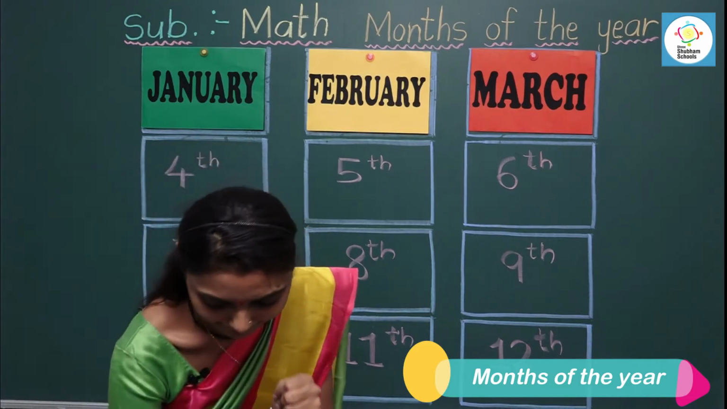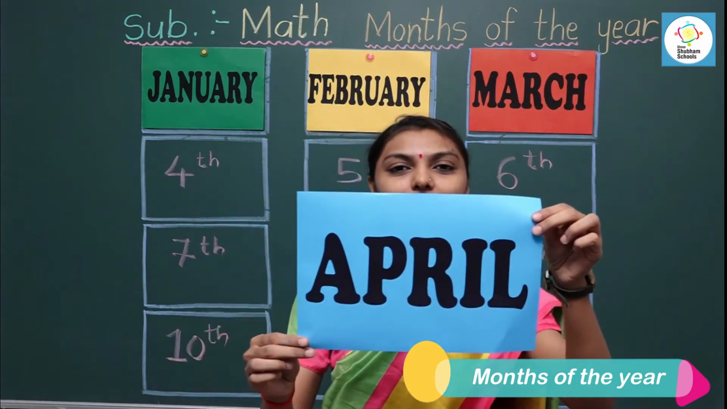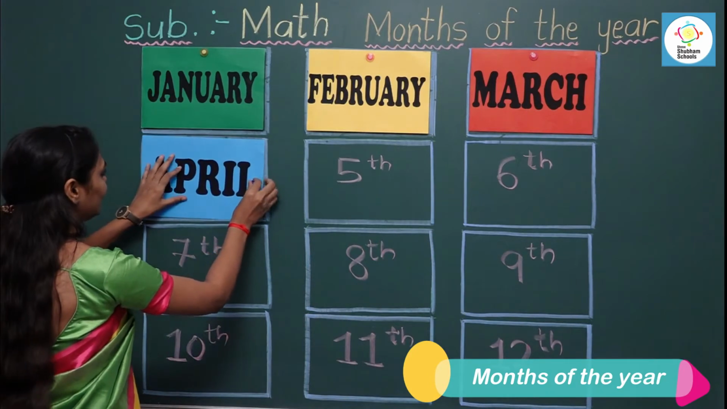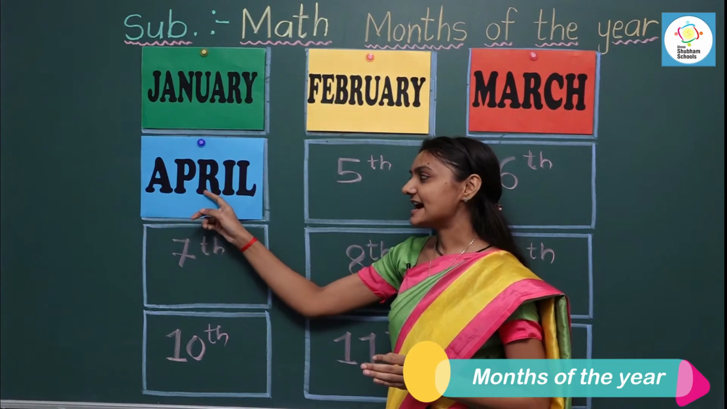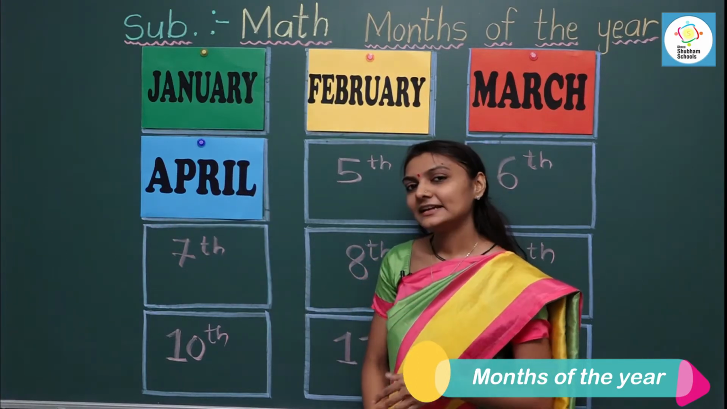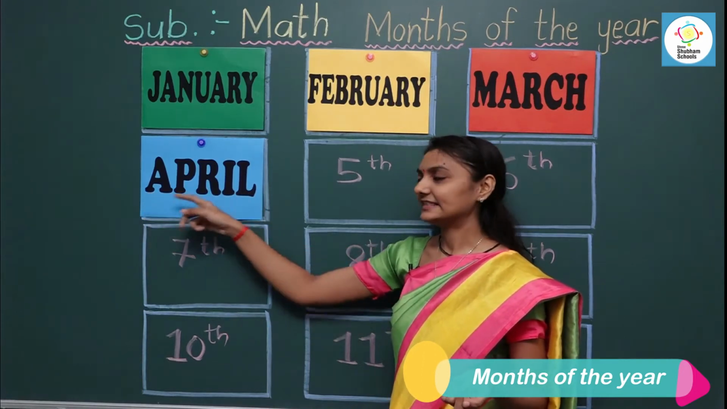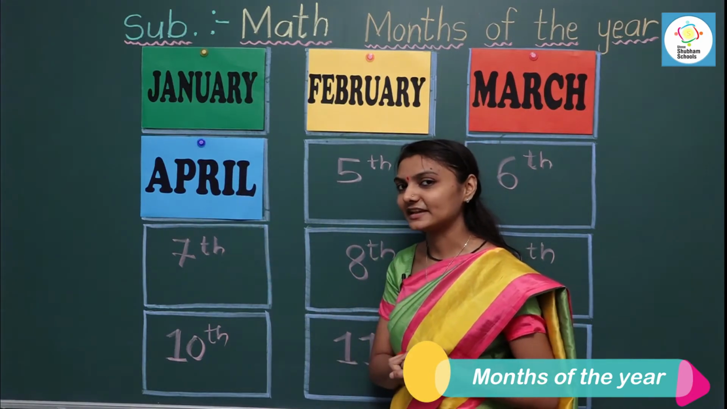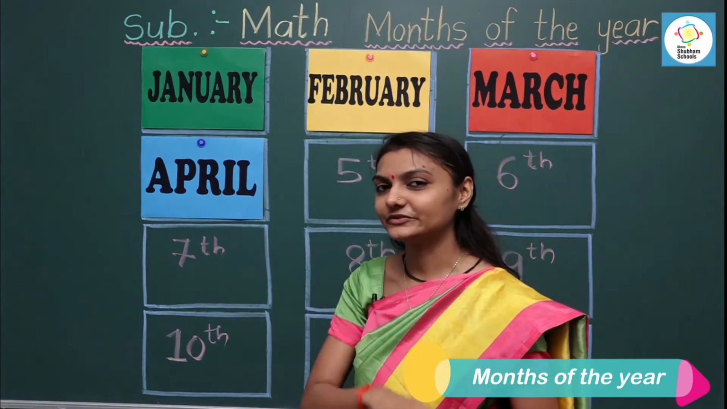Let me help you. This is April. April is the fourth month of the year. Let's read the spelling. April. Now it's your turn. Read with me. April. In April we have our first semester exam. This is the month of April. April is the fourth month of the year.